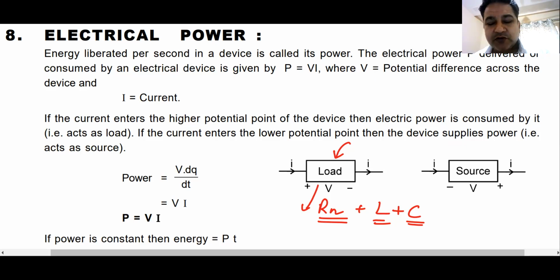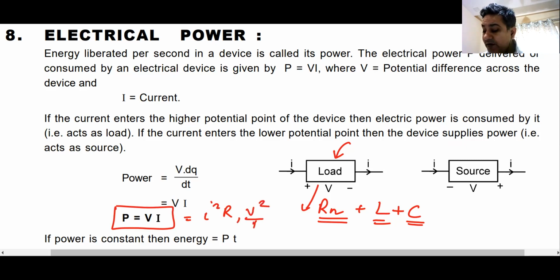How much is the power or energy lost in the form of heat? Power will be given by VI. You can also write it as I square R. You can also write it as V square by R. How much energy is lost? You just multiply it by T. You will get the energy lost.